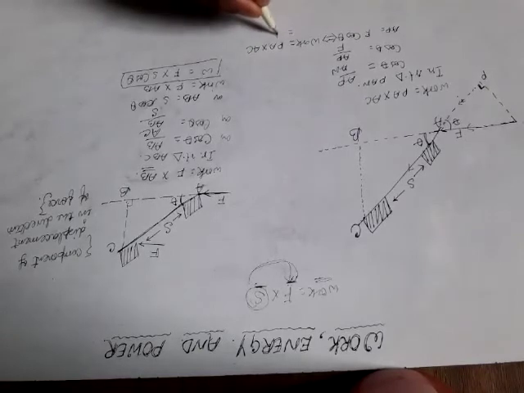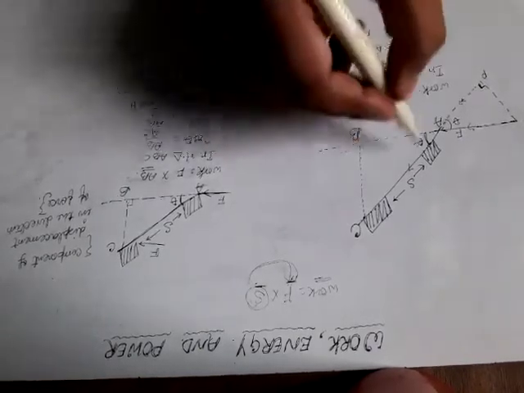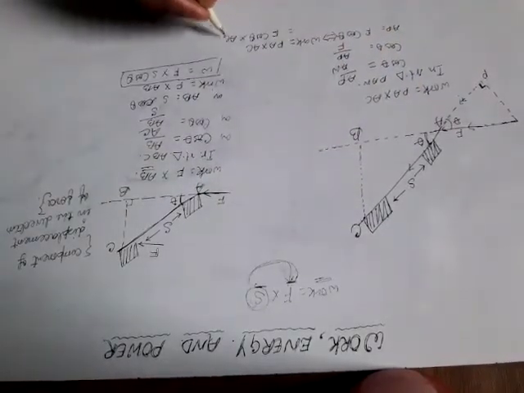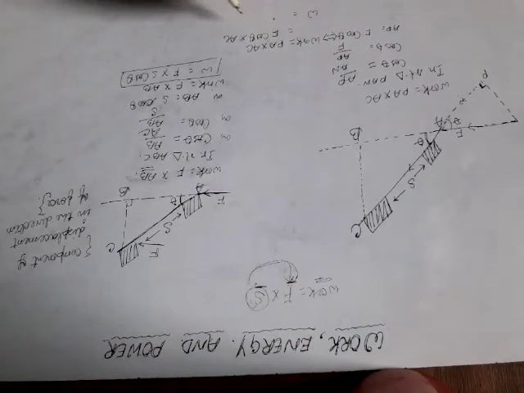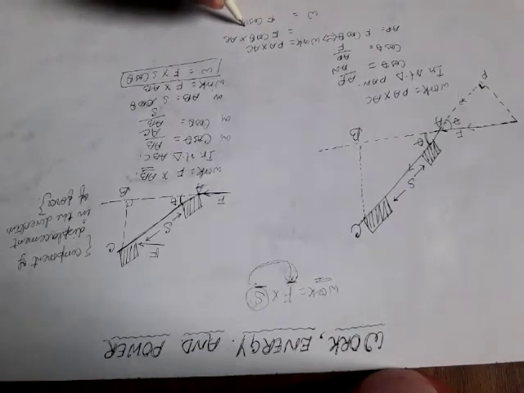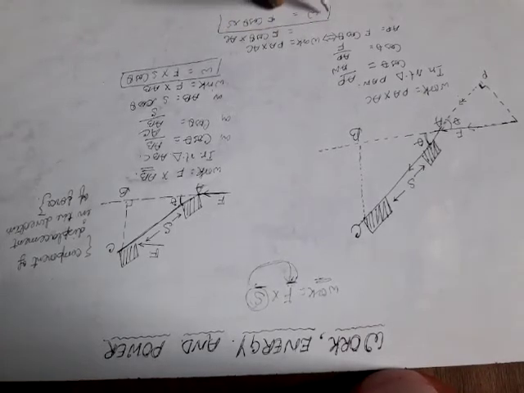PA is F cos theta and AC is just the displacement. So work will be equal to F cos theta into S, or we can write work equal to Fs cos theta. This is the amount of work done.